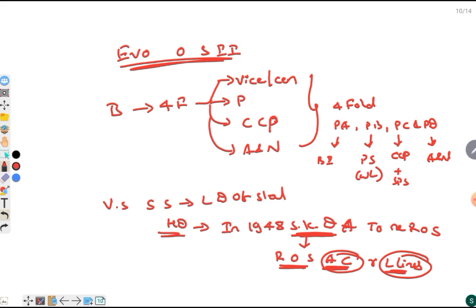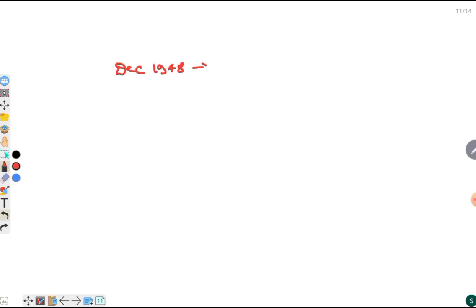But this created further anger among various sections of society, and to pacify them, the government appointed another committee in December 1948, that is the JVP committee: Jawaharlal Nehru, Vallabhbhai Patel and Pattabhi Sitaramayya. Hence it is called the JVP committee, and the committee submitted its report in 1949.